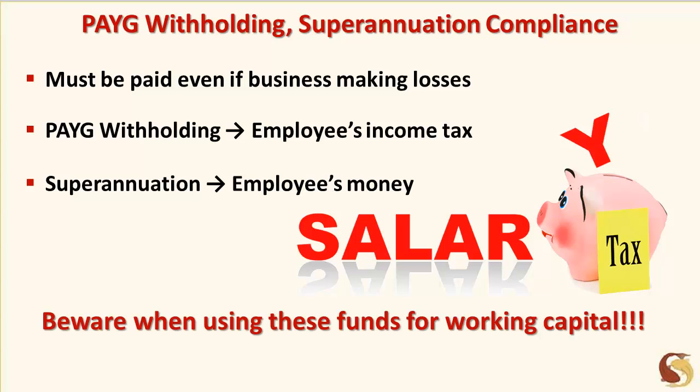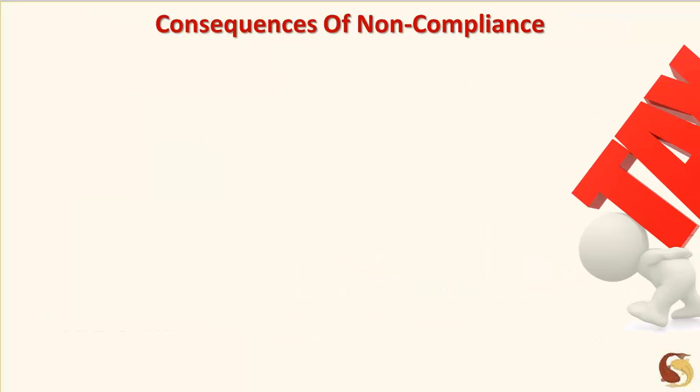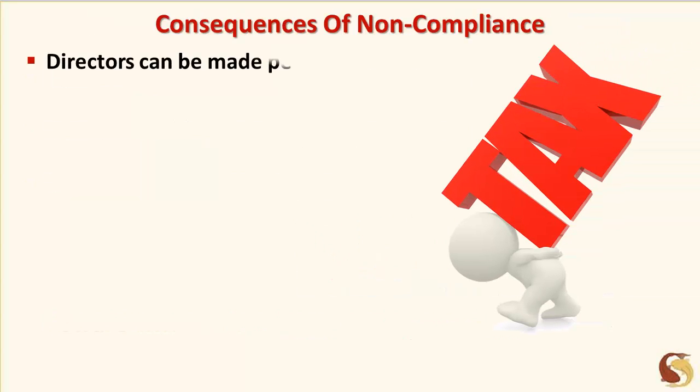It's all very well for a business to use its employees' money to fund working capital for a short while, but at the end of the day, it must pay these amounts to the ATO and the relevant superannuation funds on the due dates. If the business doesn't file the required reports and doesn't pay the amounts due, then you, as director of the business, can become personally liable for these amounts. There are also other adverse consequences of non-compliance with tax and superannuation payment obligations.